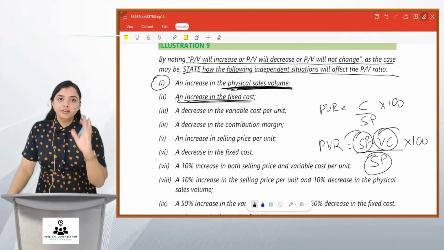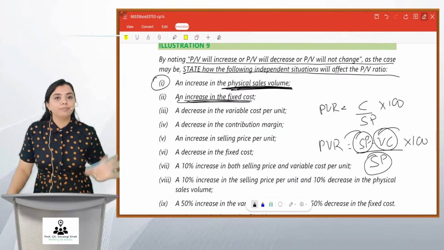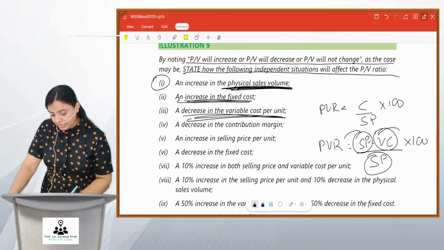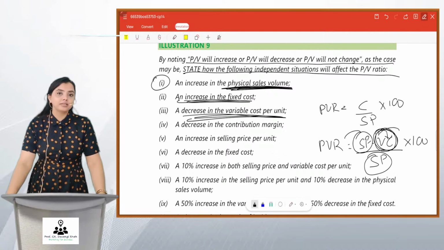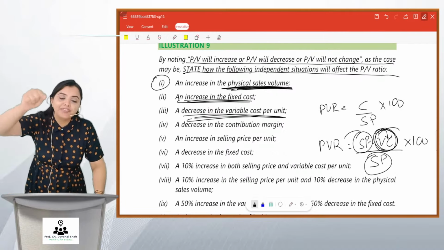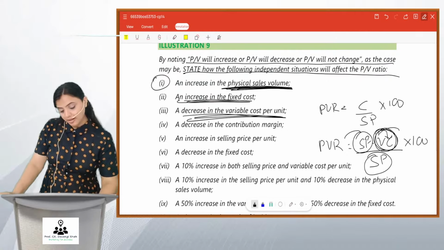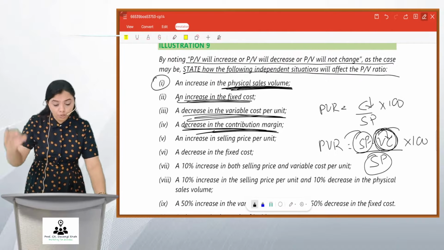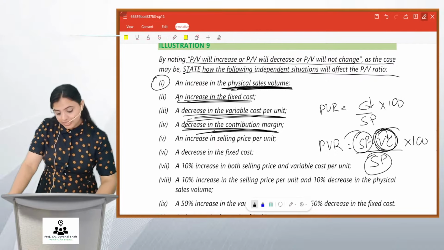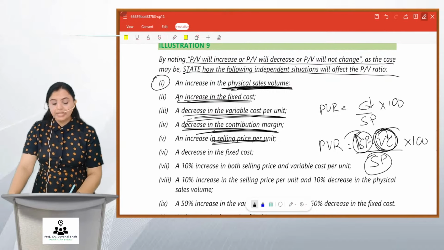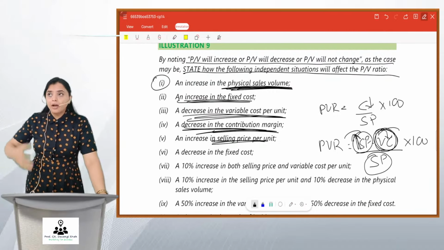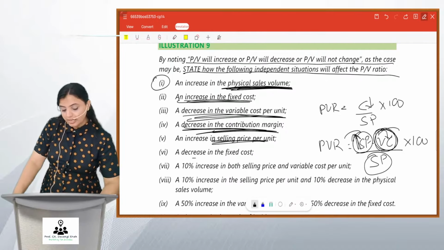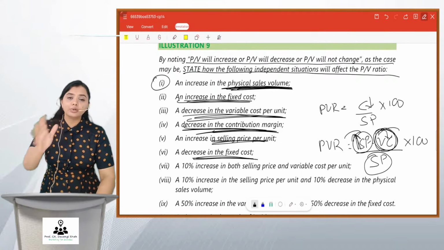Increase in fixed cost. Remember, fixed cost has got nothing to do with PV ratio, so it will not change. Decrease in variable cost per unit. Yes, friends, if variable cost decreases, my contribution will increase and my PV ratio will also increase. Decrease in contribution margin. Friends, if contribution decreases, my PV ratio will also decrease. If selling price increases. Friends, if selling price increases, variable cost remaining same, my contribution will increase and my PV ratio will also increase. Decrease in fixed cost. Fixed cost has got nothing to do with PV ratio.